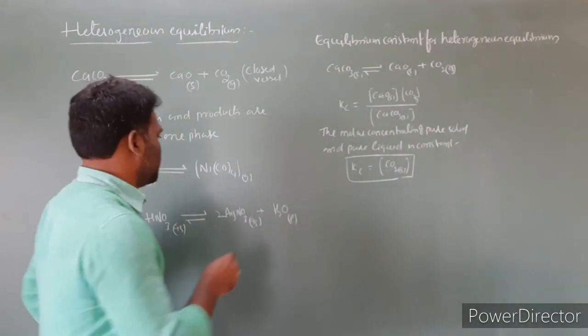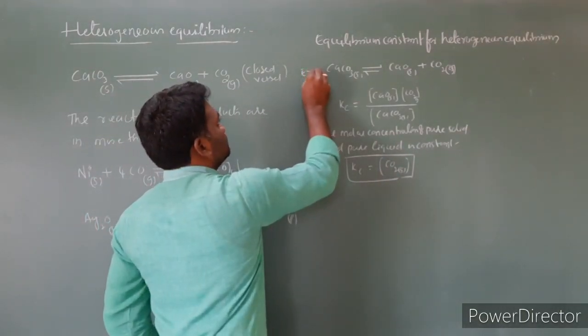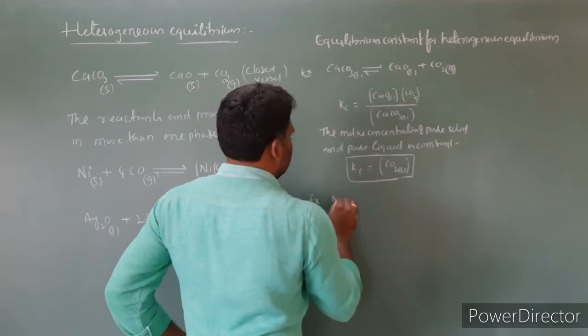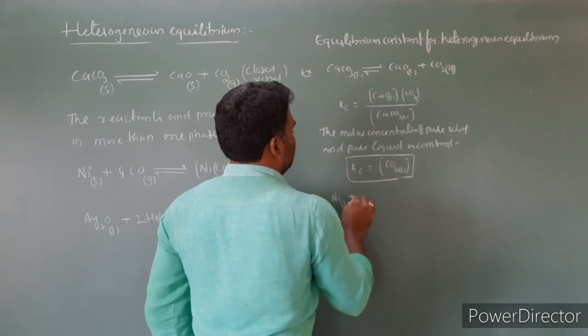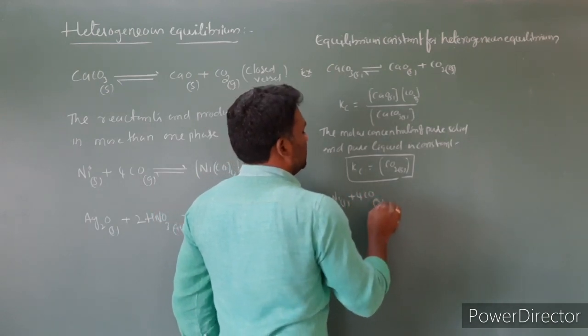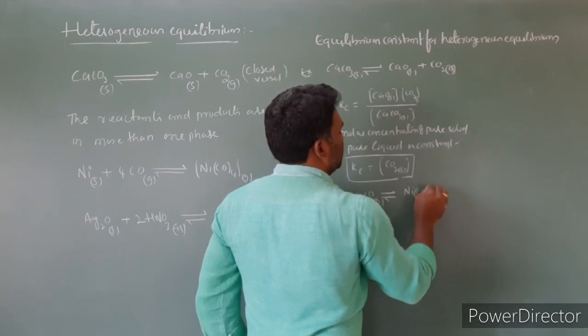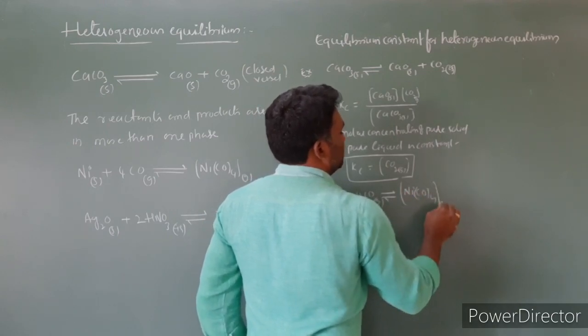Let us take the second equation: Ni solid plus 4CO gas gives rise to Ni(CO)4, a gas.